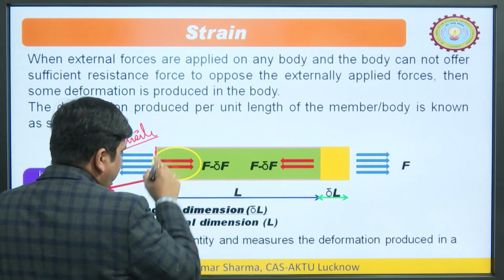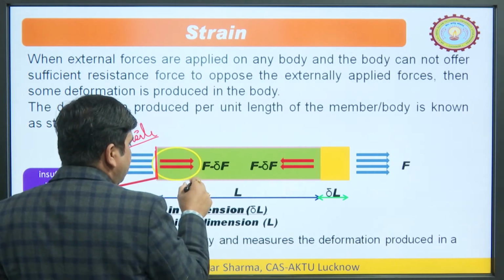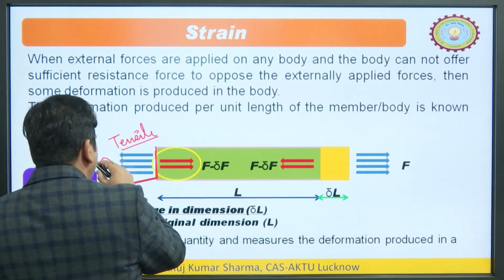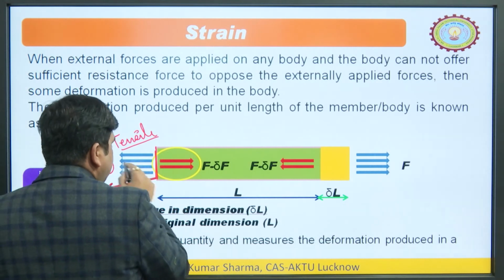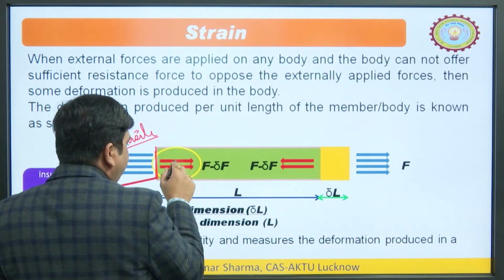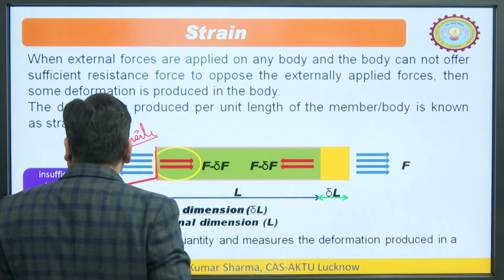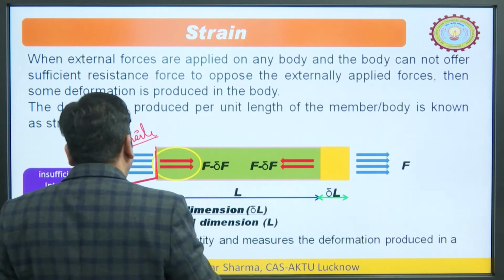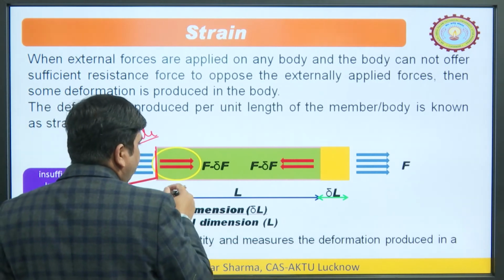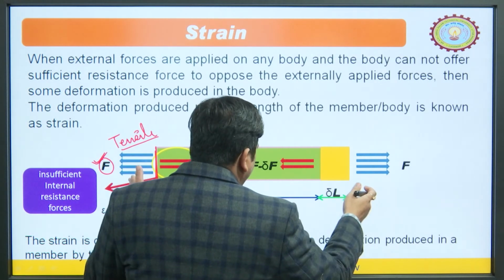So, what is happening to this object? Let us say this object is not capable of opposing these forces. So, it is capable of producing less internal resistance as compared to the external forces. Then what may happen to this? It may elongate in this direction.